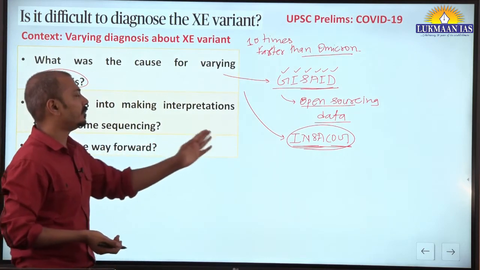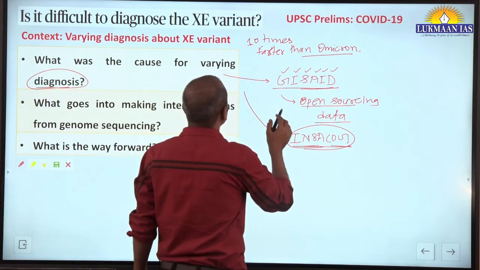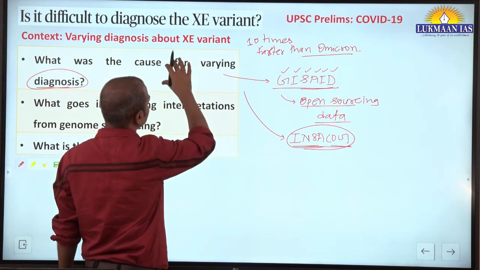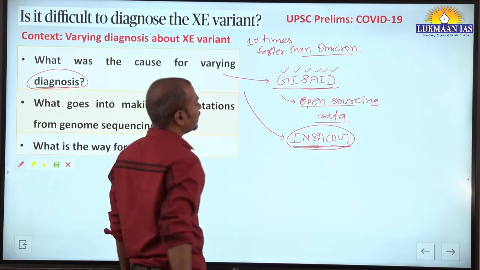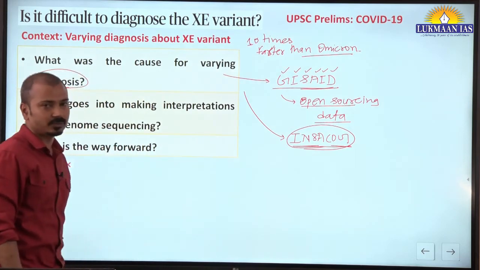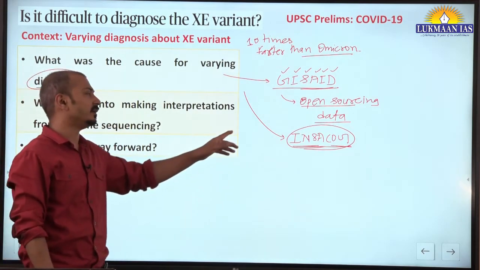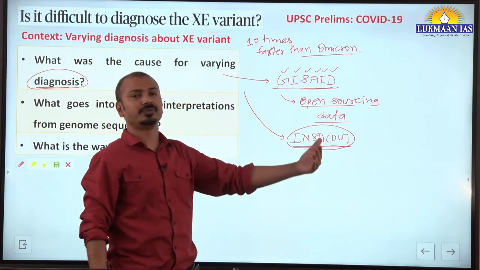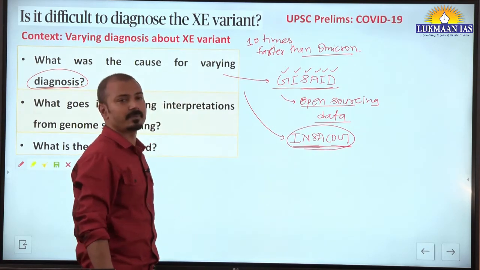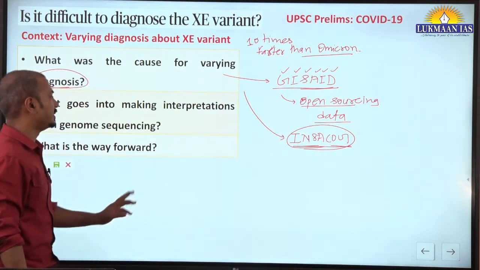According to them, the genetic sequencing of this particular case is not matching the XE variant. But the final data from INSACOG is not there, and in the near future that will be decided. That's why the differences are there.